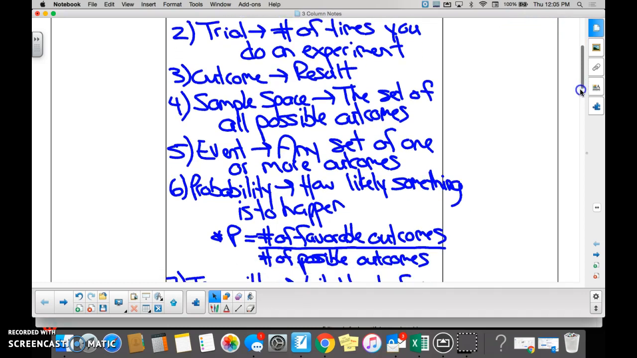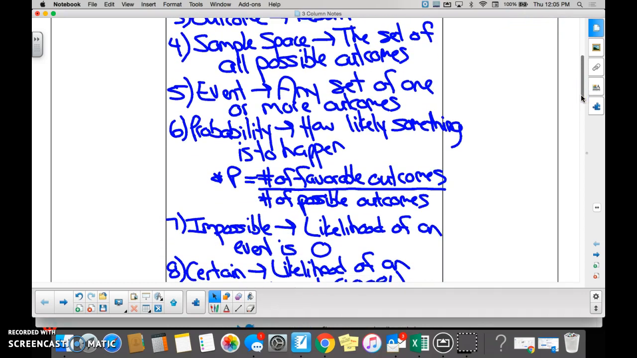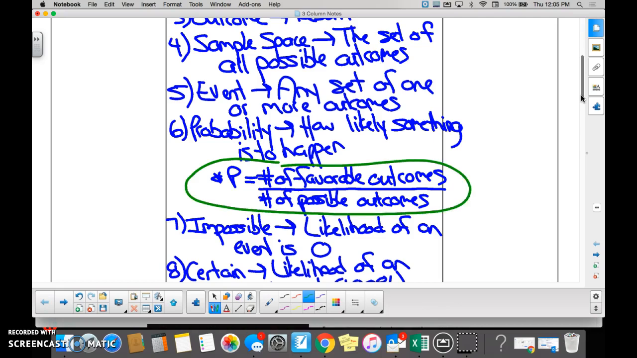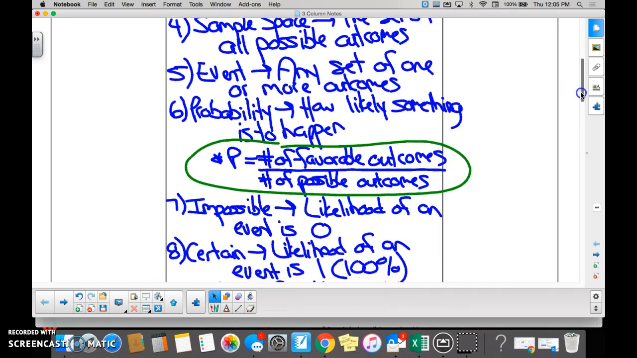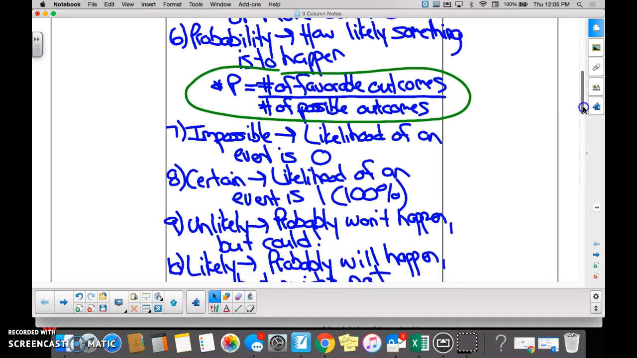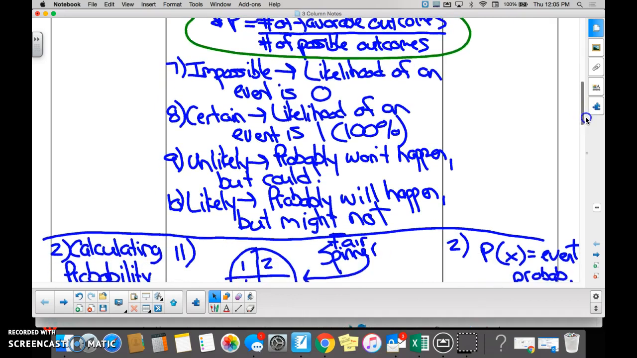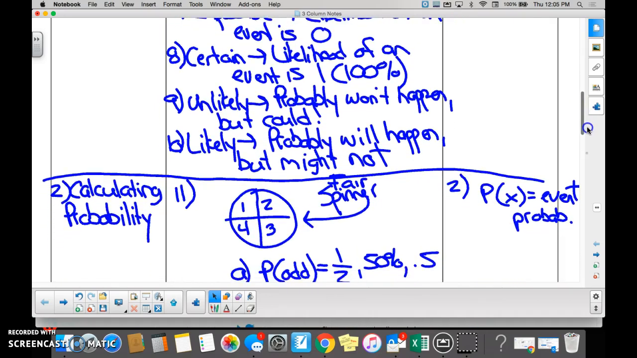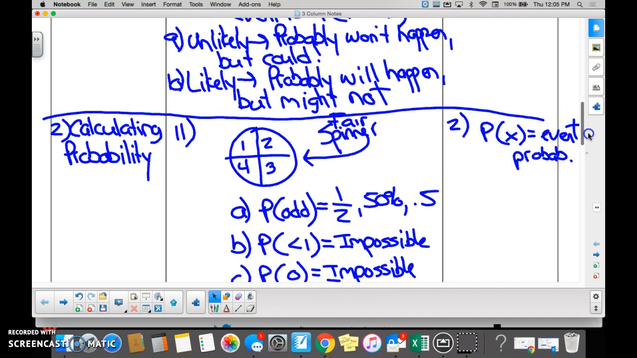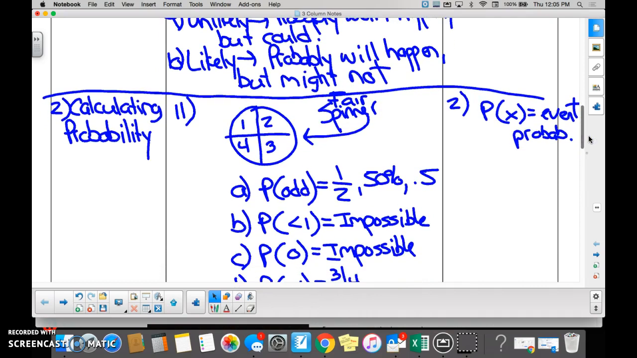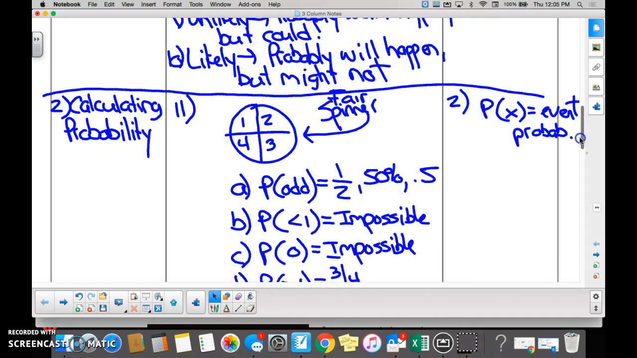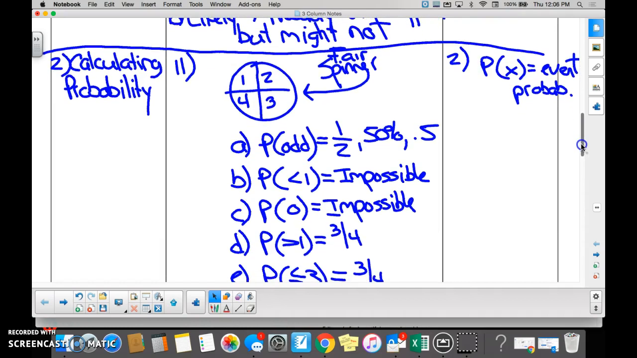Probability, the formula, you've been working with this all year. On the count of 3, I want the long version. 1, 2, 3. Number of available outcomes over number of possible outcomes. Make sure you understand the difference between impossible, certain, unlikely, and likely. They're very self-explanatory. A fair spinner means it's going to happen an equal amount of times, or a fair amount of times, because it is split evenly.